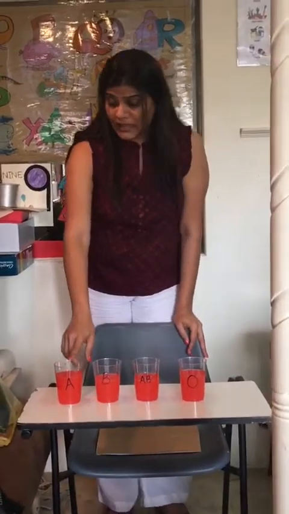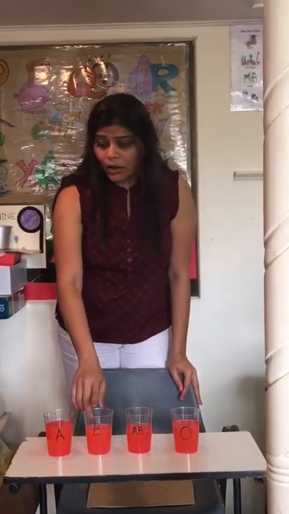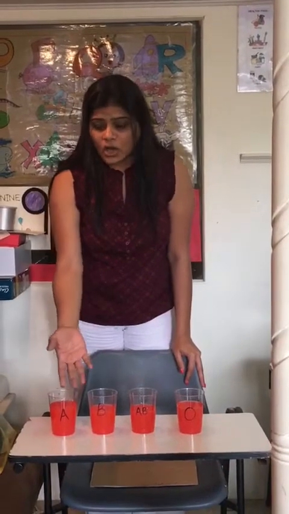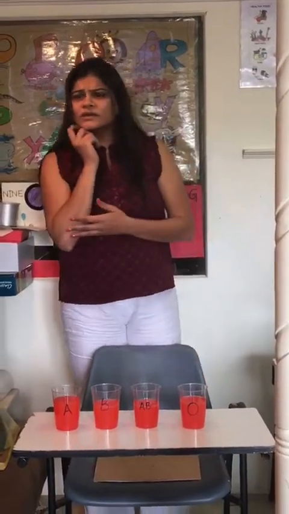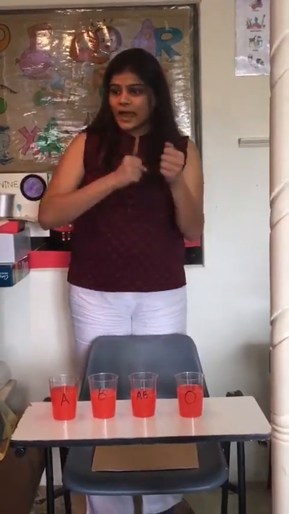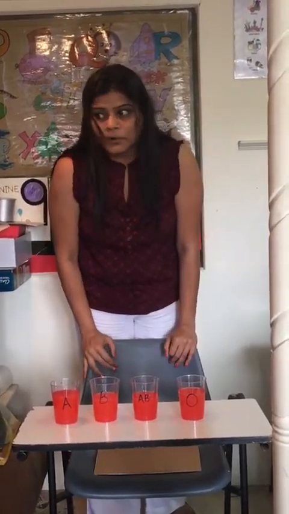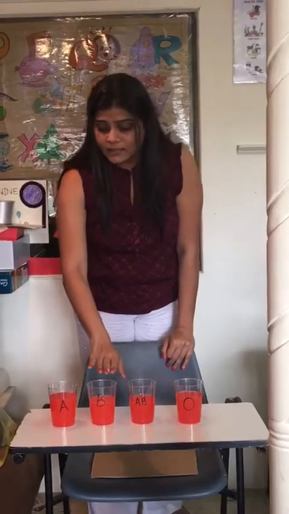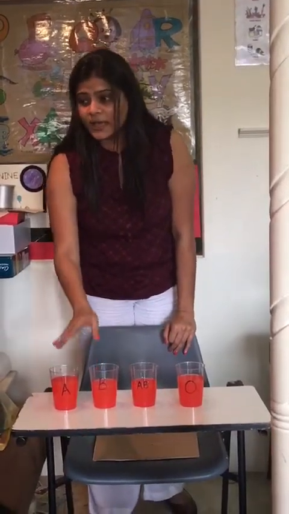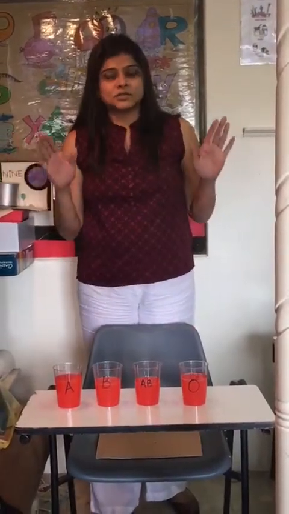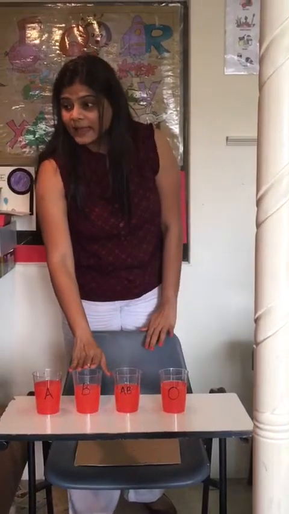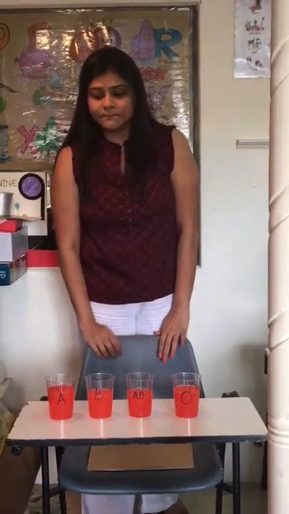Now you know A cannot give to B or B cannot give to A, because this particle will think, oh, what is this? This is not from my blood, and it will start fighting, and that will cause more problems in your body. Similarly, if B tries to give it to A, it will not accept it. It is also going to think this is an alien. This is not a part of my body.